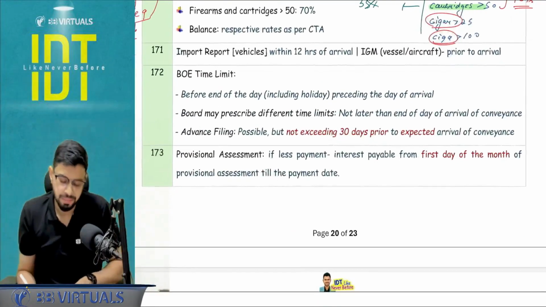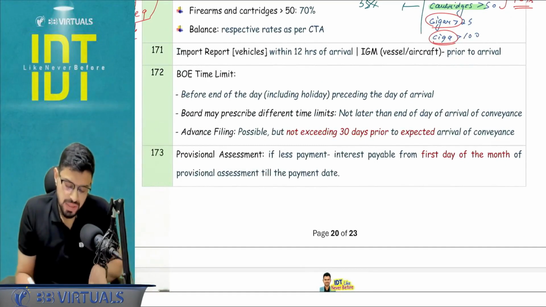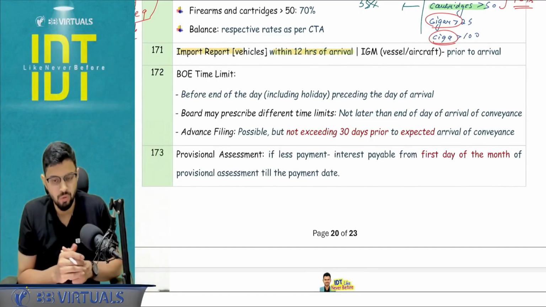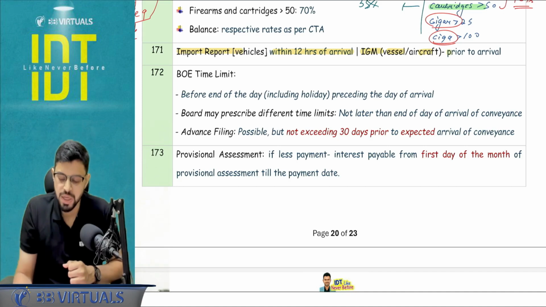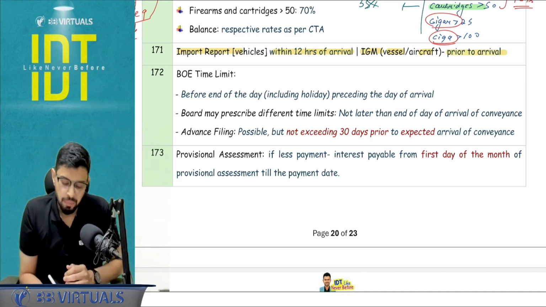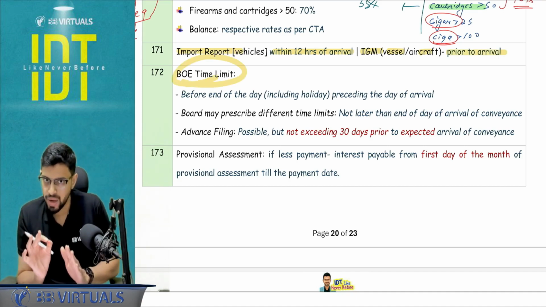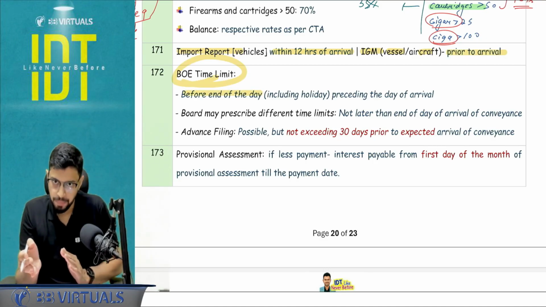Okay, next. Now with respect to the import, the basic documentation in case of vehicle is import report that needs to be filed within 12 hours of arrival, and for vessel and aircraft, it is IGM which is to be filed prior to arrival. Bill of entry time limit, it can be asked as a separate direct question, before end of the day.